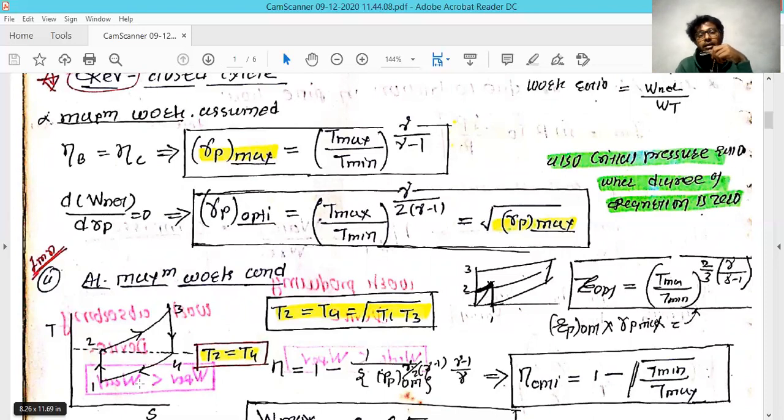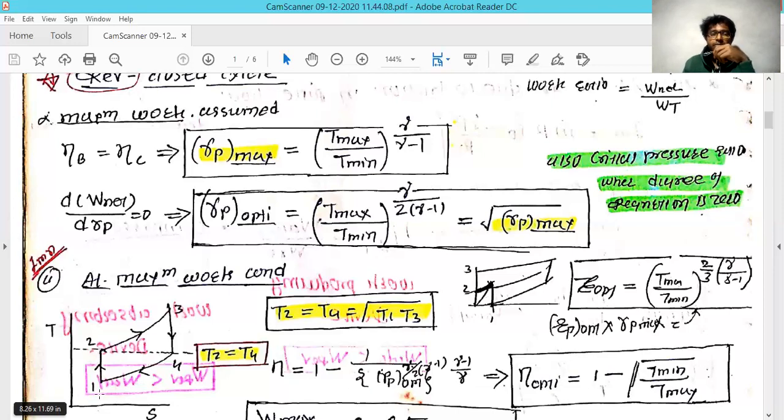And keep in mind that it is in the opposite manner. The Carnot efficiency is 1 minus minimum temperature divided by maximum temperature, but here the temperature ratio is opposite to the Carnot one, where the maximum is in the numerator and the minimum in the denominator.